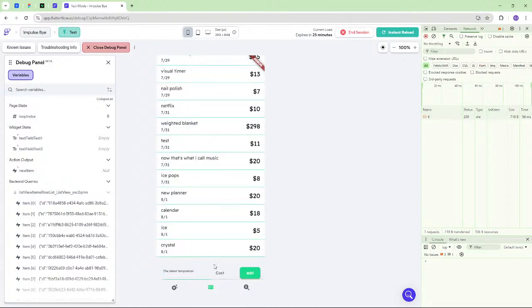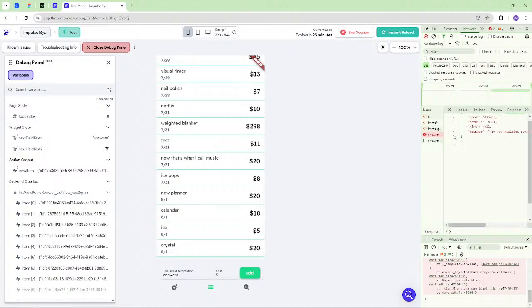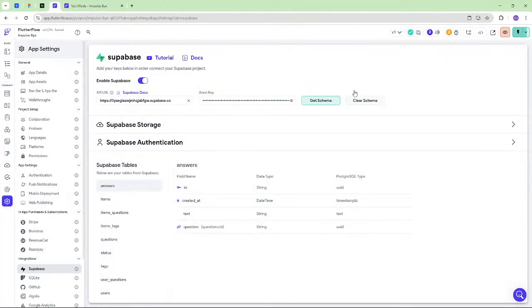Okay, so when we add an item, we should see it update in Supabase to add the items questions and then also to add some answers. I would like to buy some answers, please. Damn, okay. New row violates row level security policy for table answers. I'm pretty sure we fixed that, so let's try updating the schema.